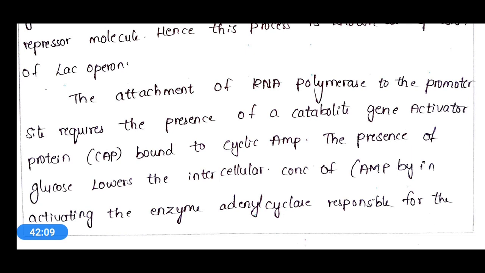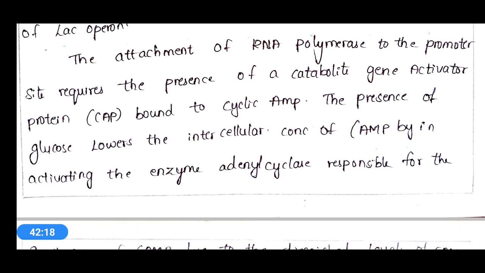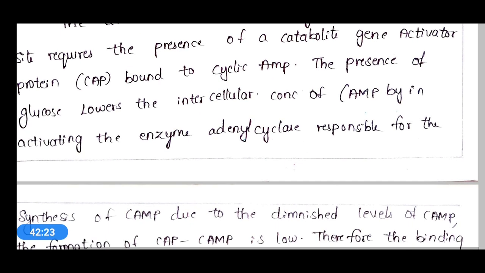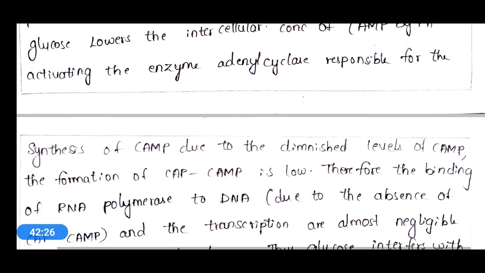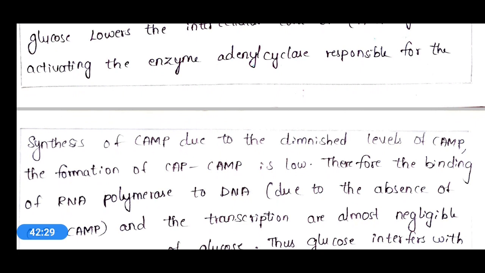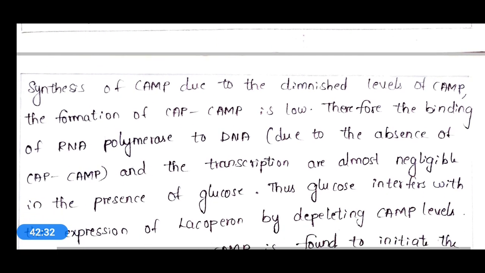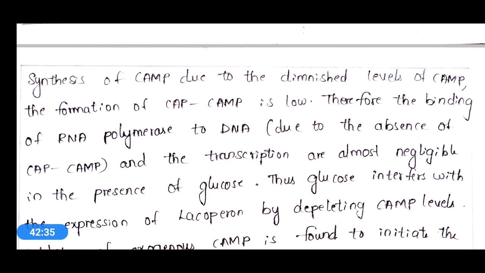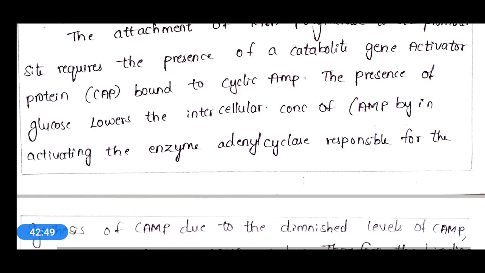to cAMP. CAP should bind to cAMP, and the presence of glucose lowers the intracellular concentration of cAMP by inactivating the enzyme adenylate cyclase responsible for the synthesis of cAMP. Due to the diminished level of cAMP, the formation of CAP and cAMP complex is low. Okay, therefore the binding of RNA polymerase to DNA is affected, and due to absence of CAP and cAMP, the transcription is almost negligible. So what happens here?